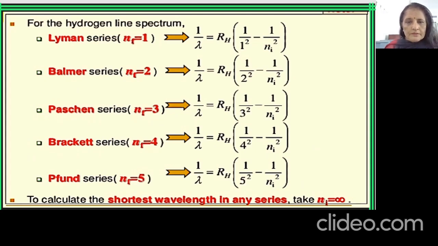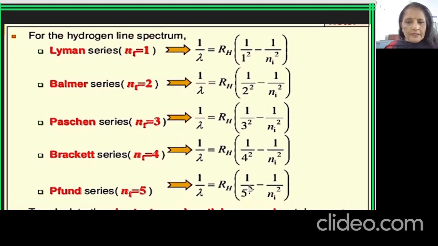So now for the hydrogen line spectrum, for the Lyman series nf will be 1. So I am putting 1 here because the final state is 1: 1 upon 1 square minus 1 upon ni square. Now ni will always be greater than this one. Here for the Balmer it will be 2 square, for the Paschen 3 square, then 4 square, 5 square. For example, now take the Pfund series.